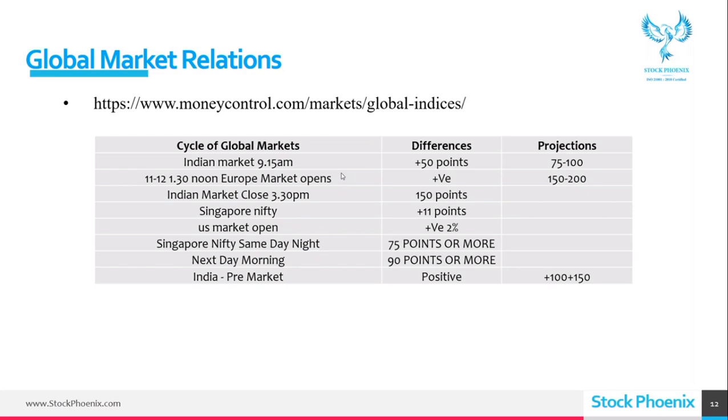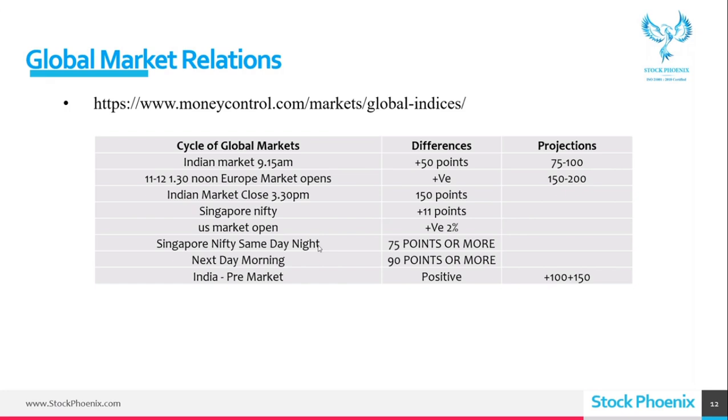In case it is opposite to my market direction, either it will totally change my direction in the second half, or it will affect my green momentum. It will make me somewhat consolidated. And then Indian market close time is 3:30. We are closing up. Because of the European market, I got 150 points because totally today the market was positive because of the European markets opening also. Fine, done. My market is closed now.